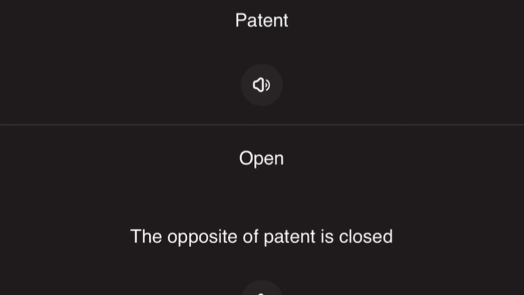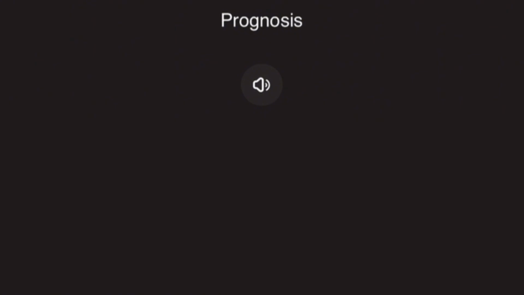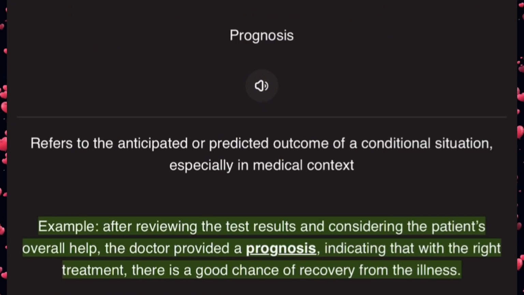Patent. Open. The opposite of patent is closed. Prognosis refers to the anticipated or predicted outcomes of conditions or situations, especially in the medical context. Example, after reviewing the test results and considering the patient's overall health, the doctor provided a prognosis indicating that with the right treatment, there's a good chance of recovery from the illness.